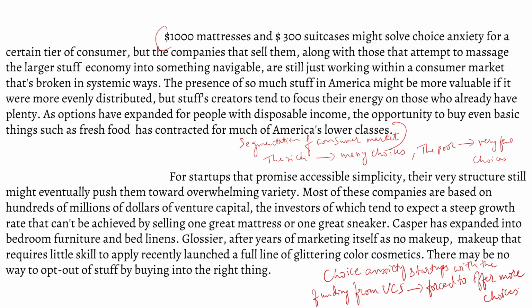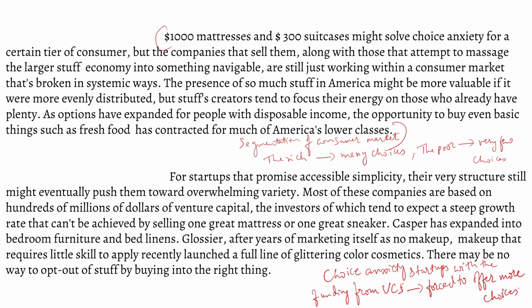Now we will go through all the main points of all the paragraphs and figure out the overall main point of the passage. So in the first paragraph, we are introduced to the choice anxiety, the meaning of the choice anxiety, and also the emergence of the online services that address choice anxiety.